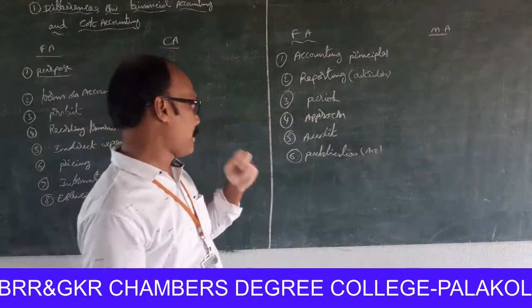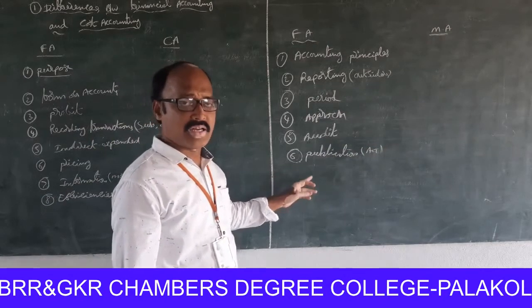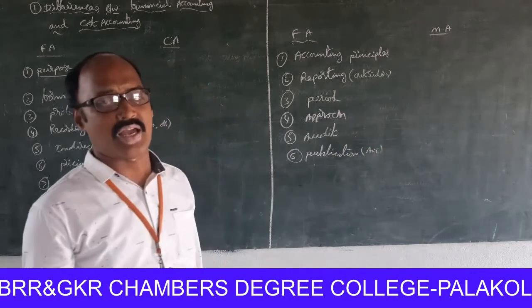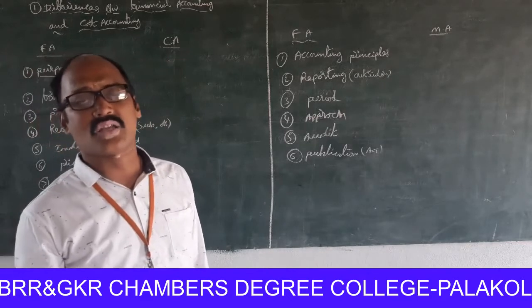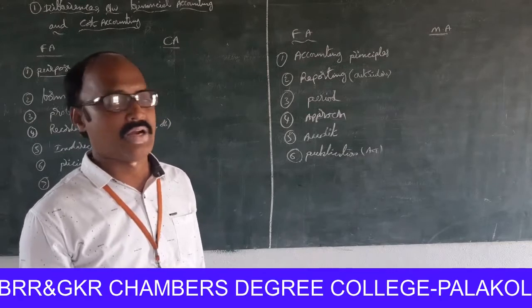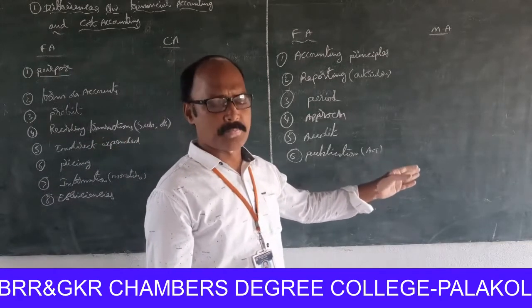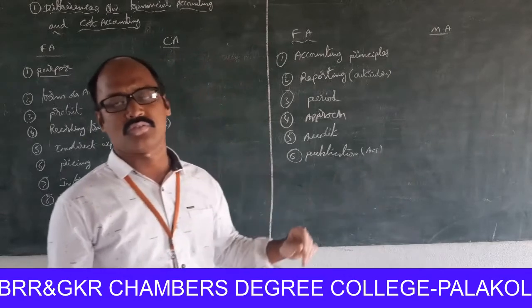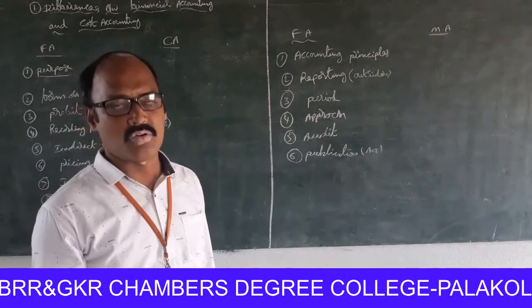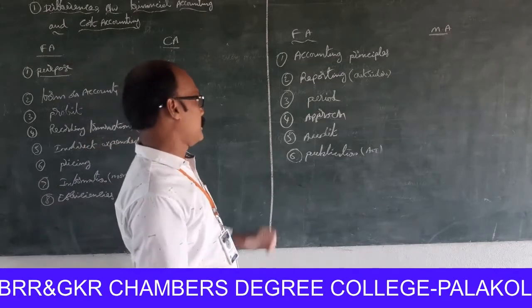Next one, publication. Under the 1956 Companies Act, the profit and loss account and balance sheet must be published. But there is no act, and it is not necessary to publish the reports of management accounting.